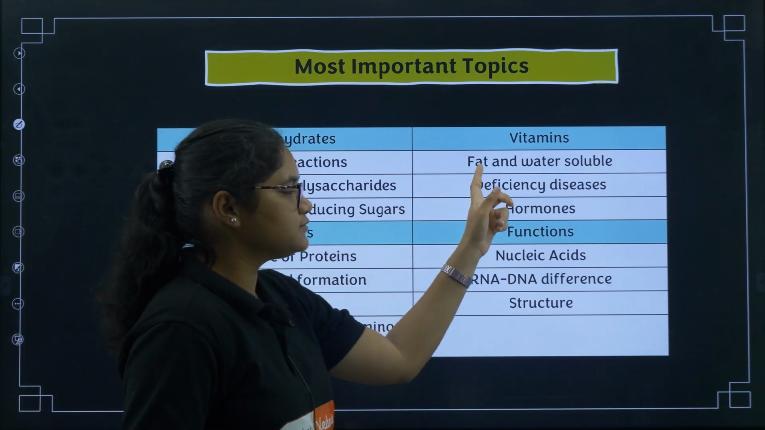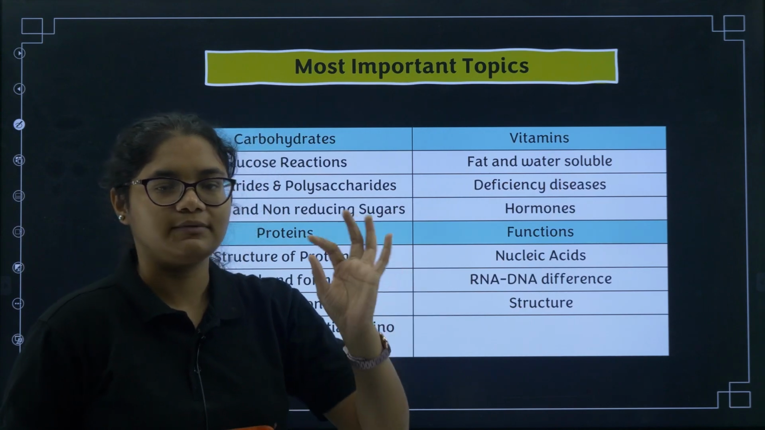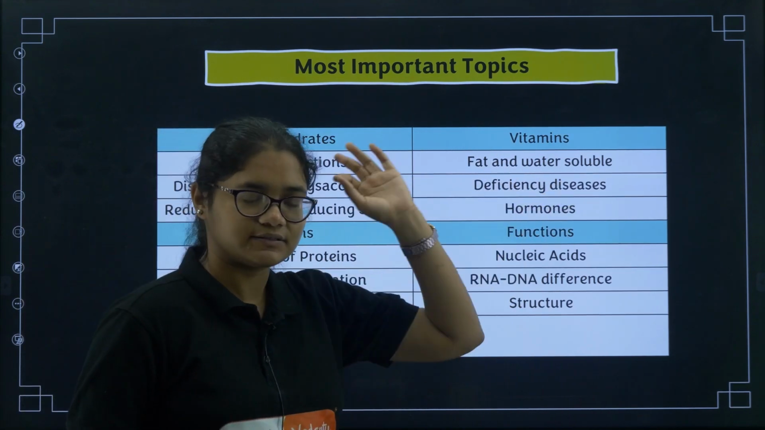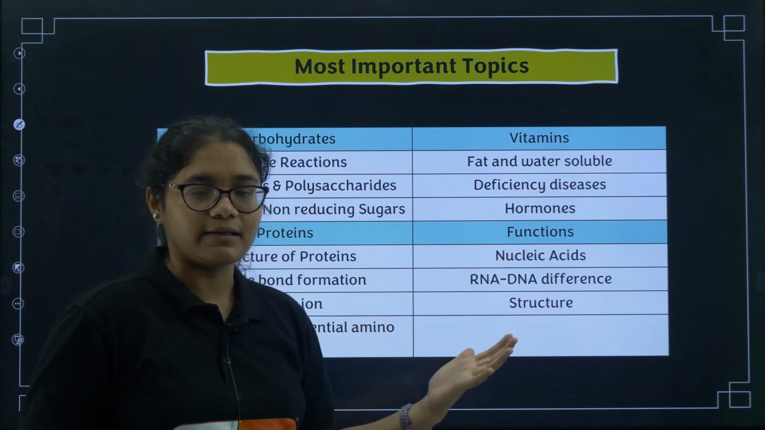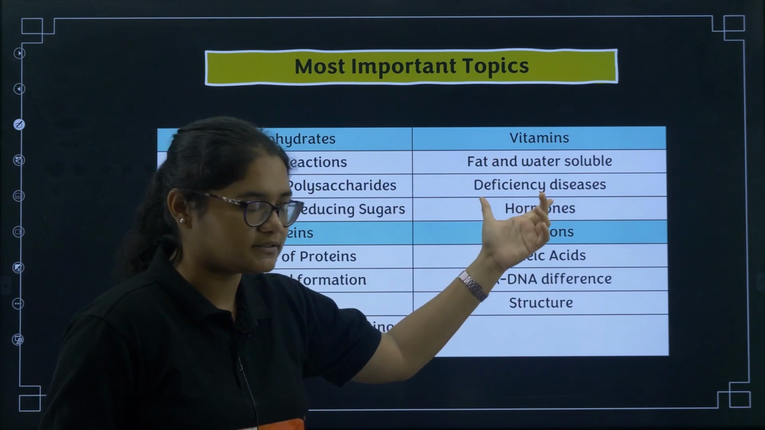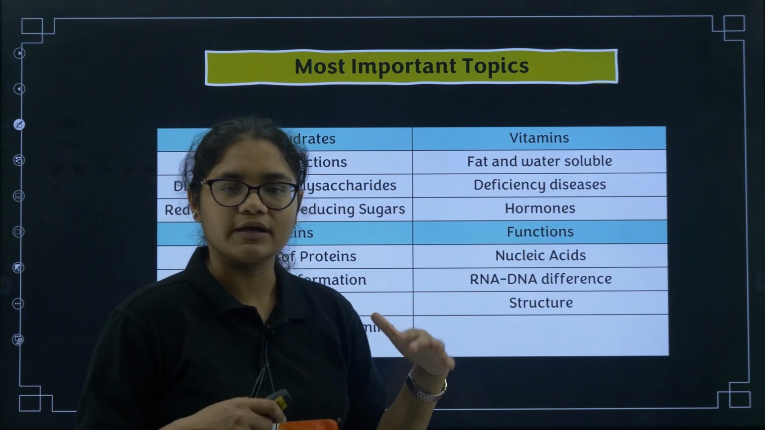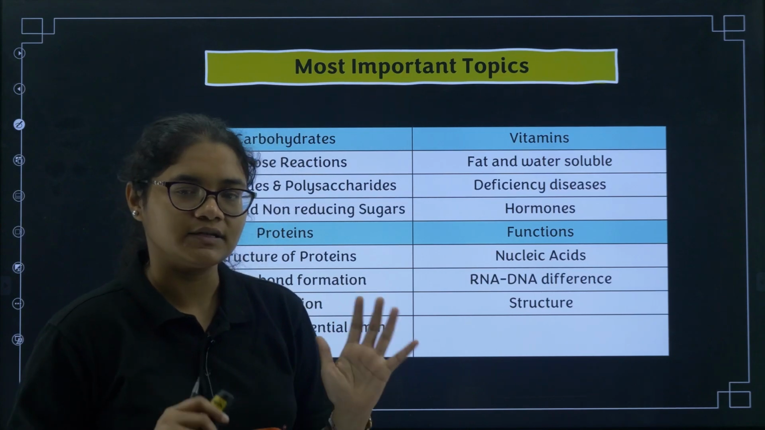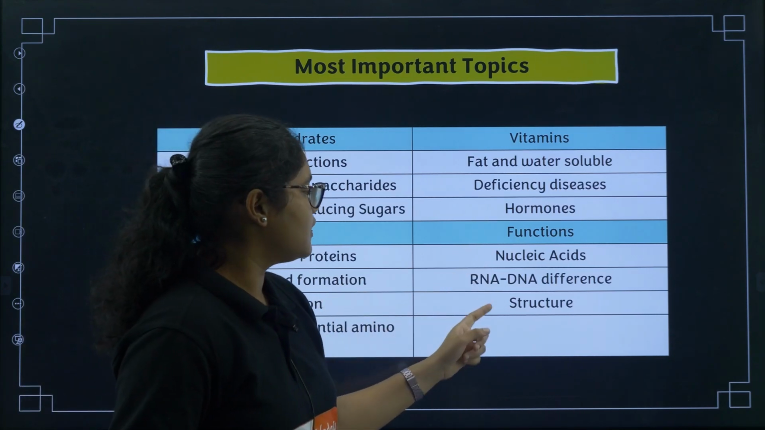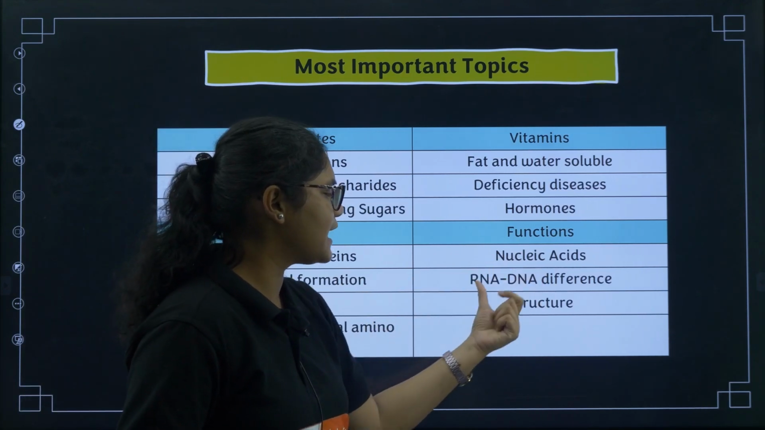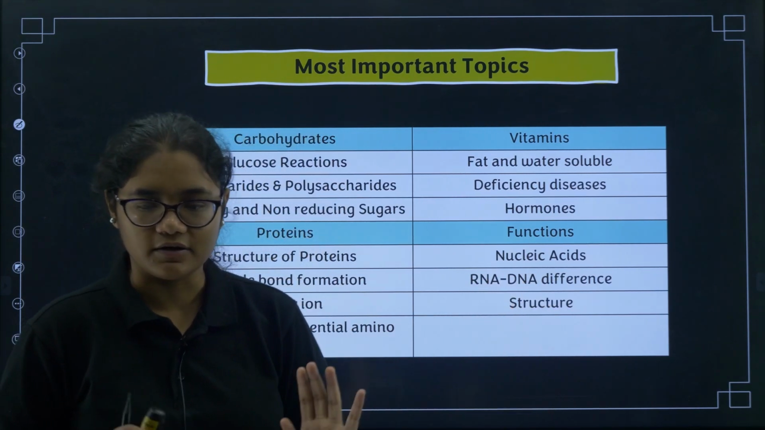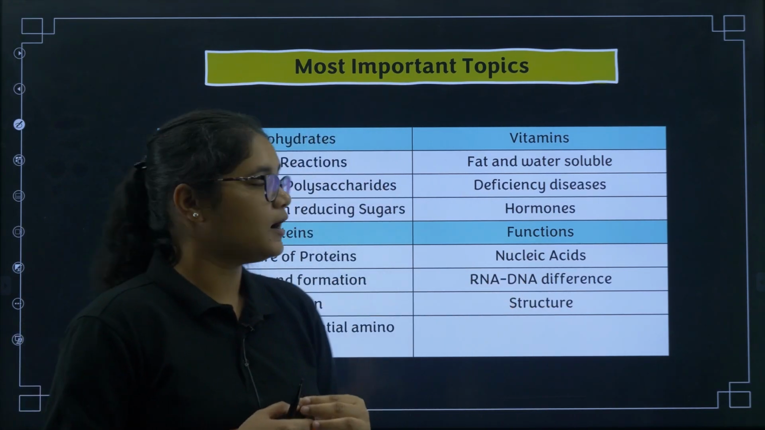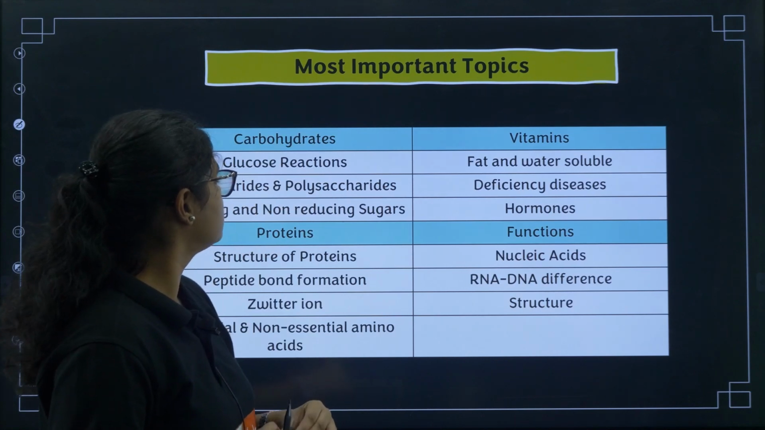Next, coming to vitamins, what are fat soluble and water soluble vitamins, their examples. Deficiency diseases are very important. Questions will definitely be asked, either as MCQs, this is the favorite topic, so please remember. Next, hormones: you can prepare insulin and thyroxine in detail. Next, nucleic acids, their functions, RNA and DNA difference and the structure should be revised properly.